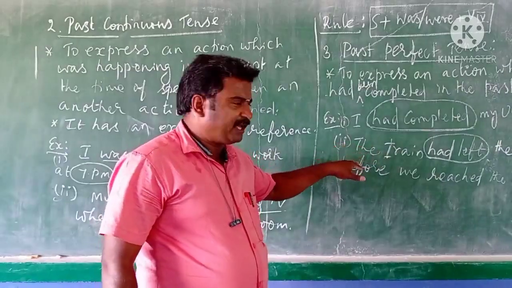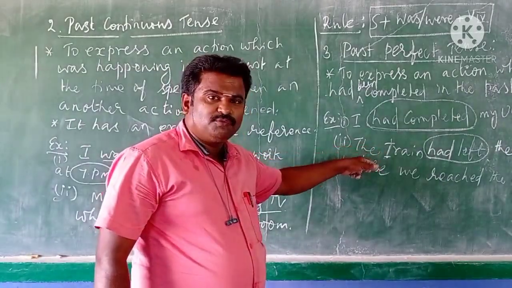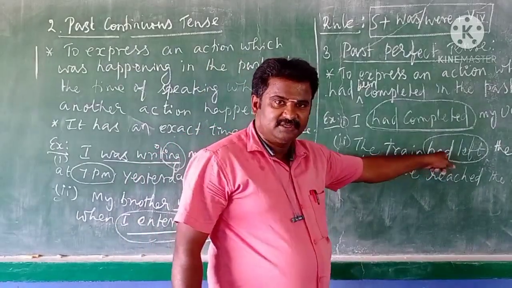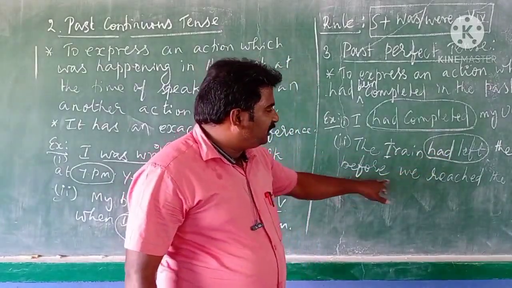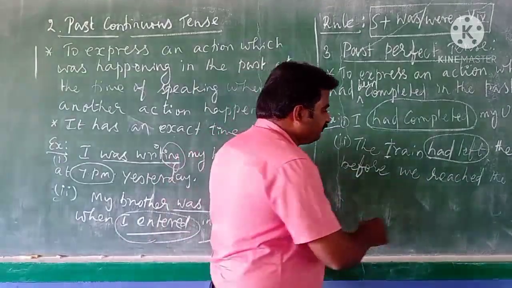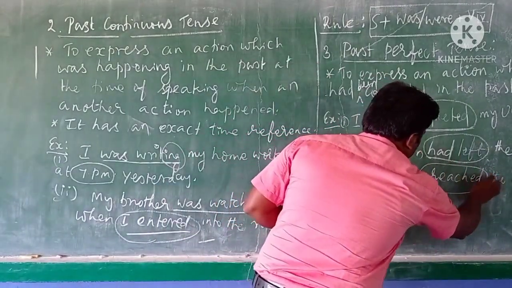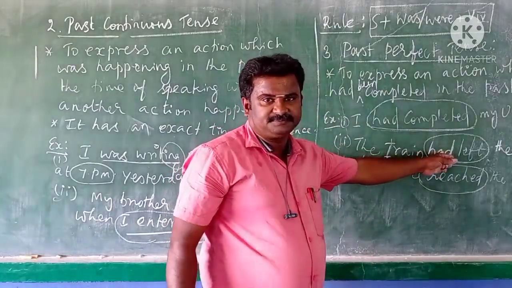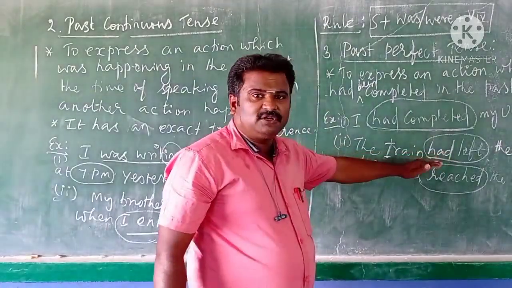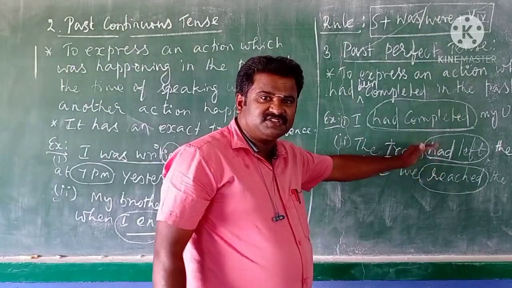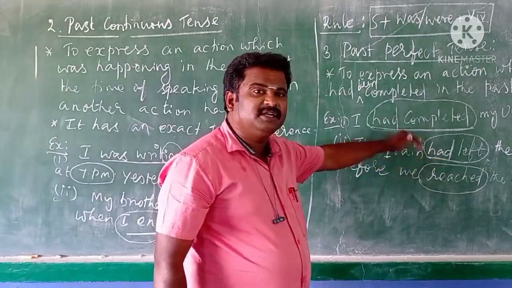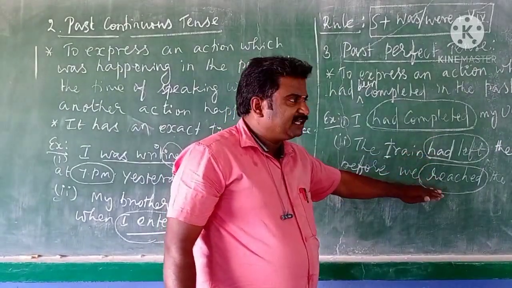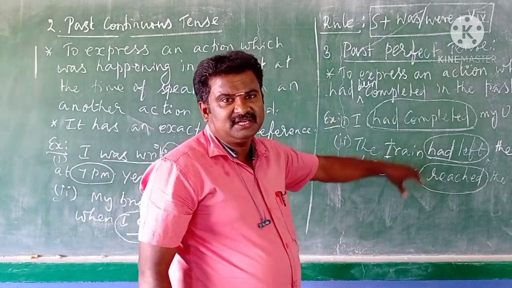Among the two, which one was completed first? The train had left before we reached. So before we reached, which happened second, the later action. But the first action is what? Had left. So if we have two actions, the first action should be written in past perfect. The second action should be written in simple past, in case both actions were done in the past.